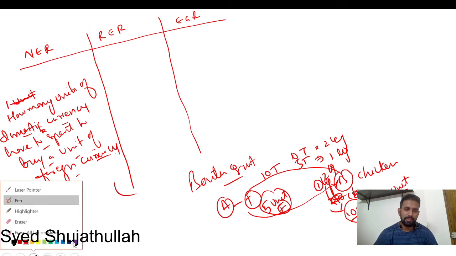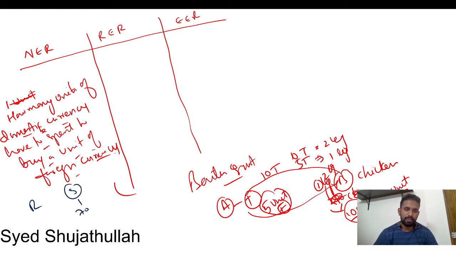Here we will see that rupee is there and dollar is there. Dollar is actually 70 rupees. 1 unit of dollar, $1, if you want to buy. 1 unit means $1, 2 units means $2, 3 units means $3. So let us take the example of 1 unit. To buy $1, how many rupees have to be spent?